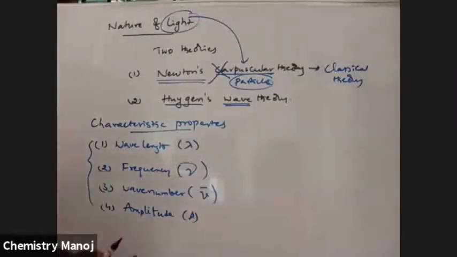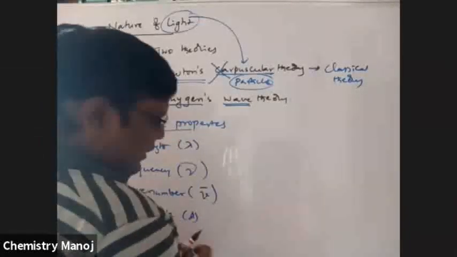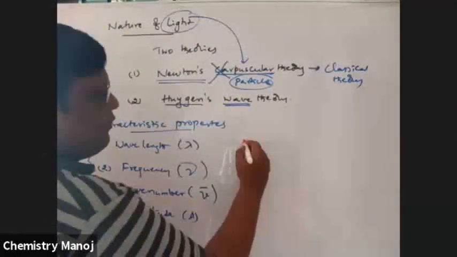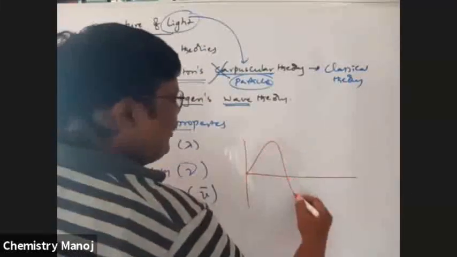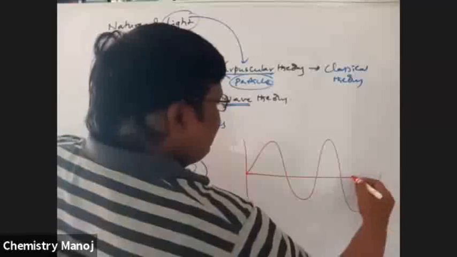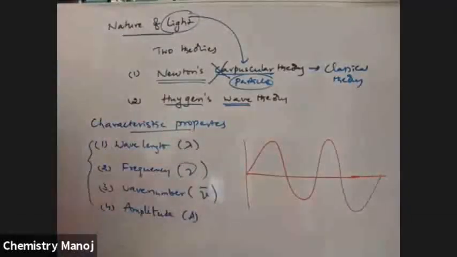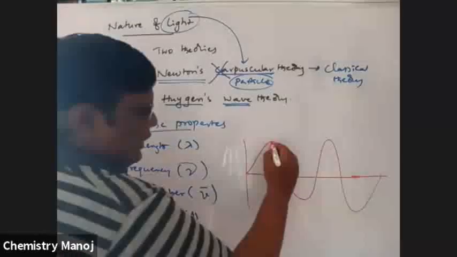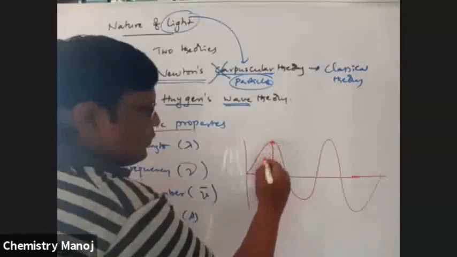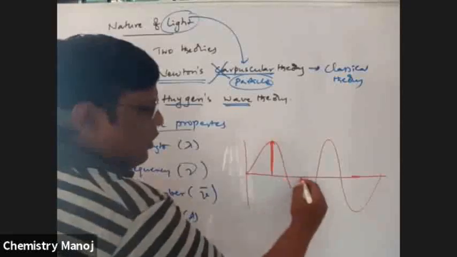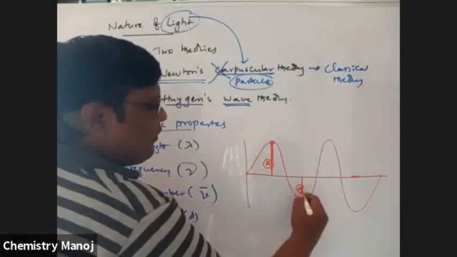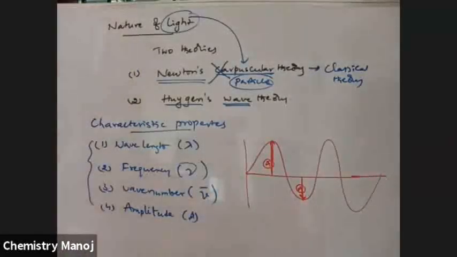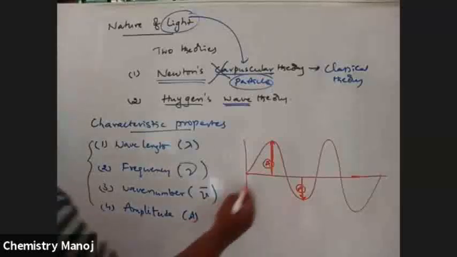So according to Huygens wave theory, light is propagated in the form of a wave, having some crest and trough. The height of the crest or depth of the trough is nothing but the amplitude of the wave.